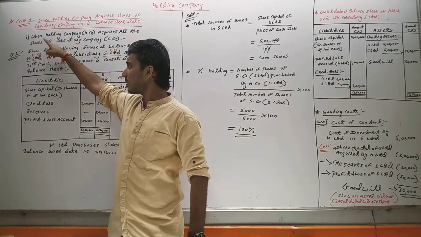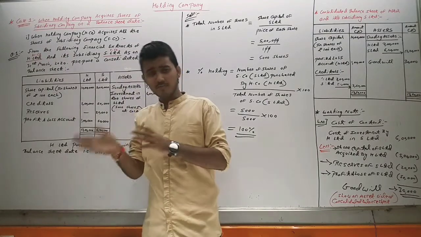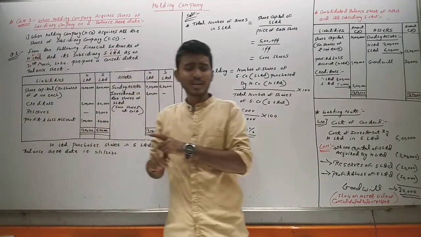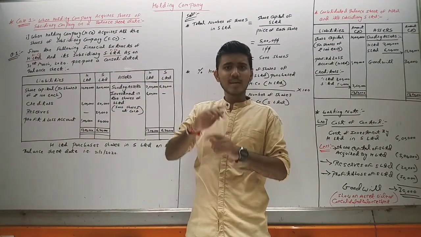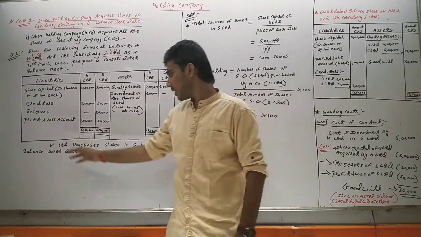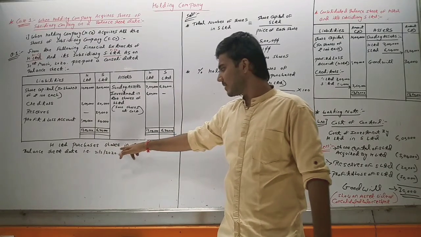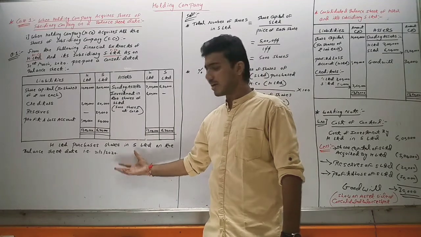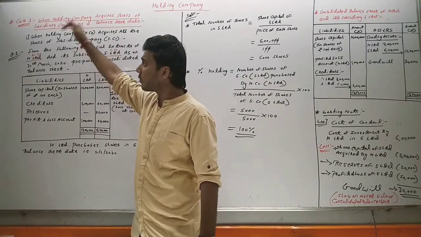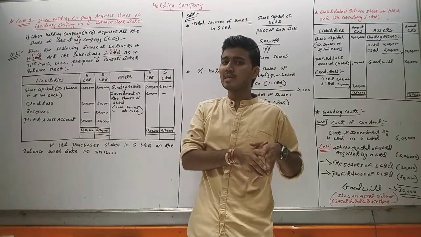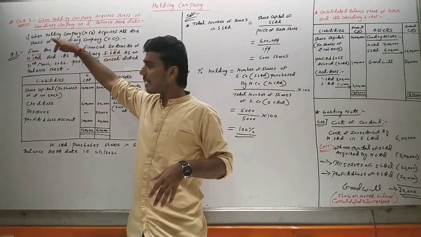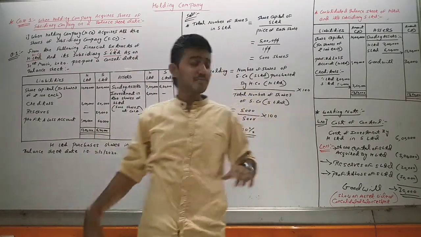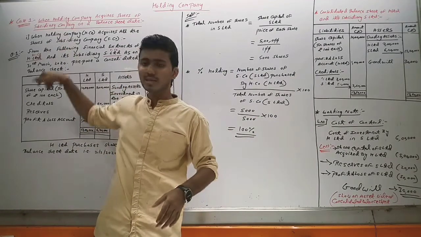In case number 1, type number 1, we have seen one question. Now we will see another question, question number 2, in case number 1, type 2, when the holding company acquired less than 100% but more than 50% of the shares of the subsidiary company. In the last line of the question, it said the shares were purchased on the balance sheet date, 31st March 2020. That's why we treated it in case number 1, the first type, when the holding company acquired all the shares. After this we will see case number 1, type 2. So you can copy this question and this solution, then we will see the type 2 question.